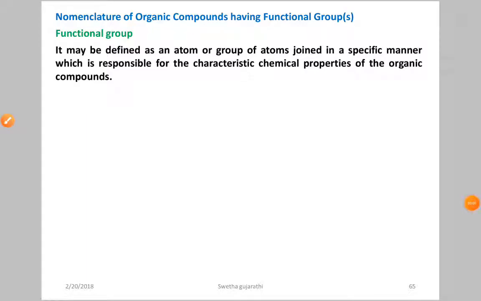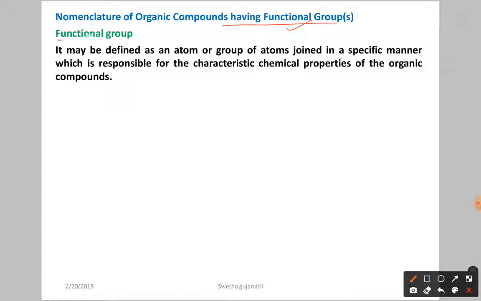Hello students, let us discuss nomenclature of organic compounds having functional groups. In the previous video we discussed alkenes, that is, compounds without any functional group. Now let us discuss the organic compounds having a functional group. Their nomenclature we have to discuss now.